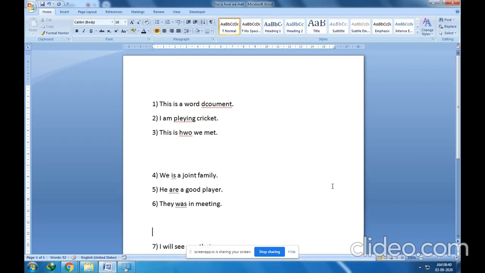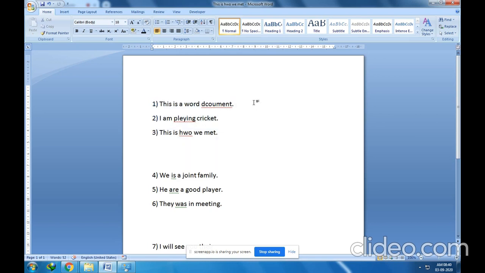In this session we are going to talk about different types of errors in a Microsoft Word document. So basically there are three types of errors in Microsoft Word. The first one is spelling mistake or spelling error. Now you can observe these are the three examples.